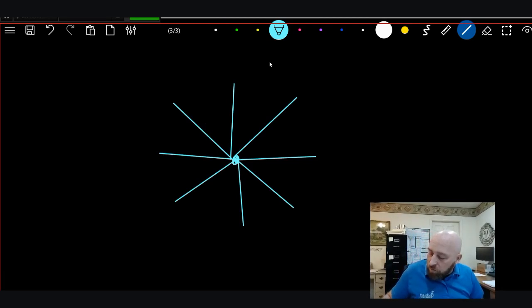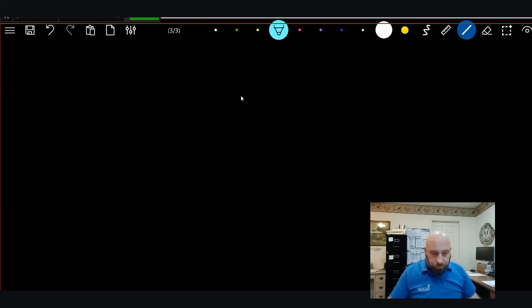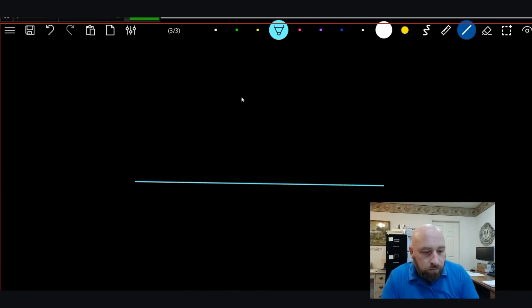Informal statement number 12: if the sum of two adjacent angles equals a straight angle, their exterior sides form one straight line. So there are two adjacent angles that equal a straight angle.